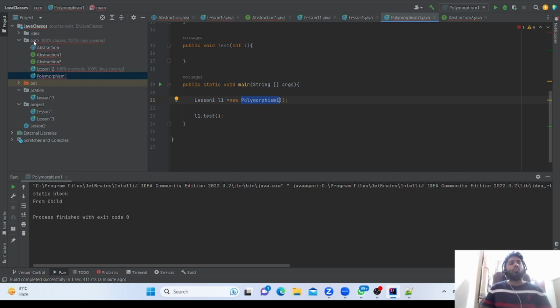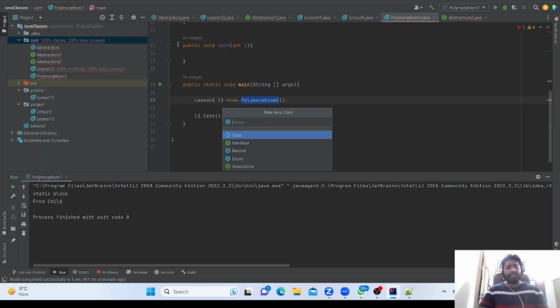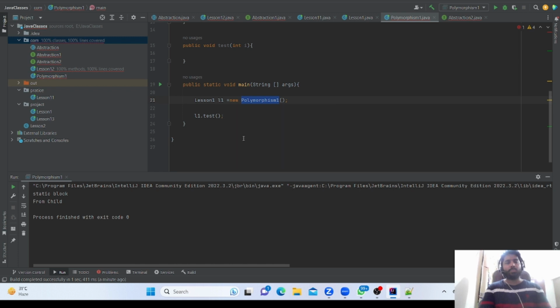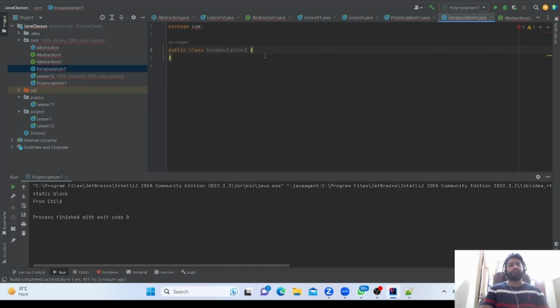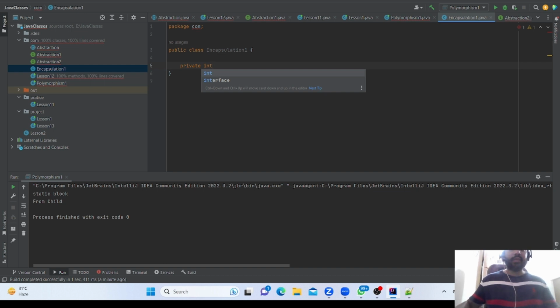Now encapsulation. What is encapsulation? Encapsulation is like we can get encapsulation by hiding the data variable. So how can we hide the data? We need to make the variable private.